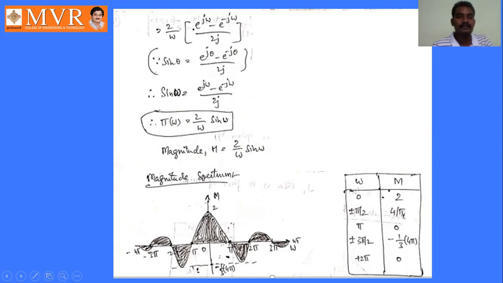Okay, this is the magnitude spectrum: 0, pi by 2, pi, 3 pi by 2, 2 pi, 3 pi, like this. These are the omega values, so that we will get the M values here. Okay, is it clear?